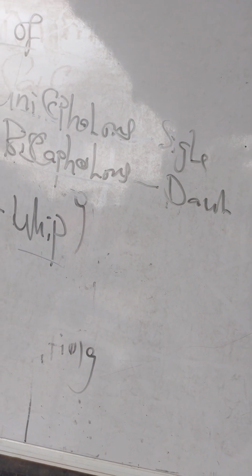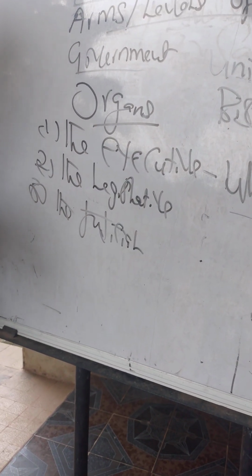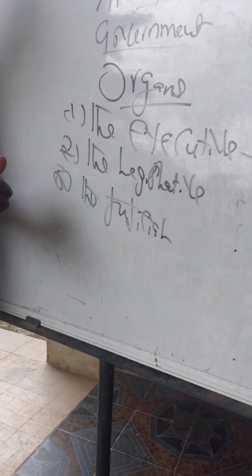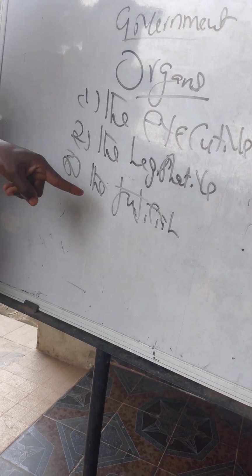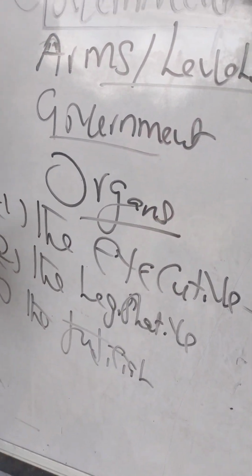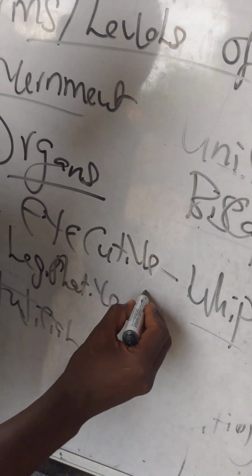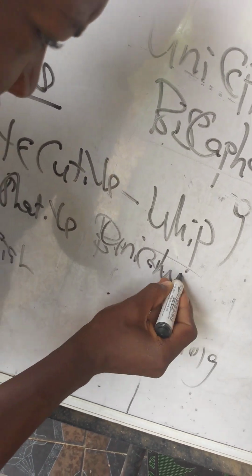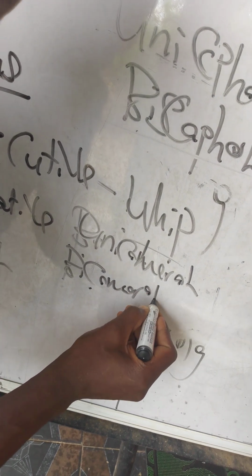Take note of that. Number two, the legislative arm of government. The legislative arm of government is that arm of government charged with the responsibility of making laws. This arm of government is known as the lawmakers. They make laws which are usually interpreted by the judicial arm of government. Note, the legislative arm of government is divided into two. We have what we call the unicameral legislature, and number two, we have the bicameral legislature.